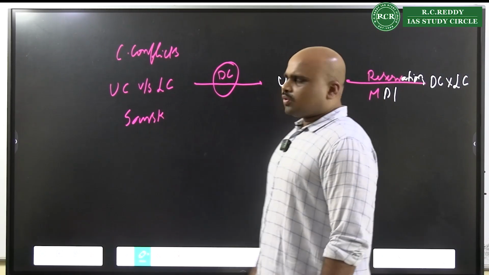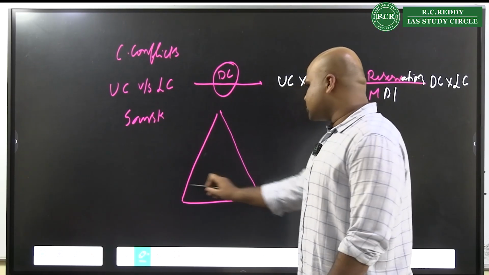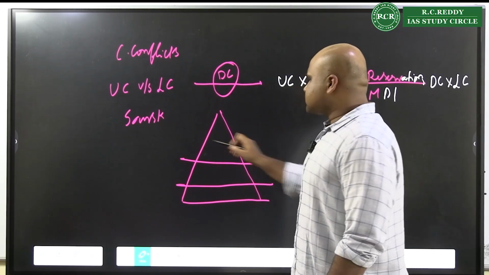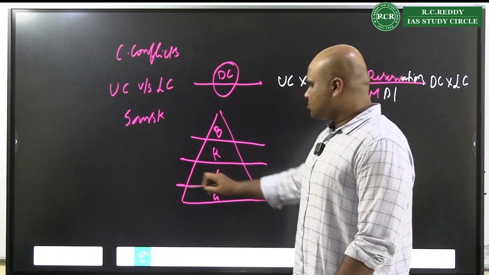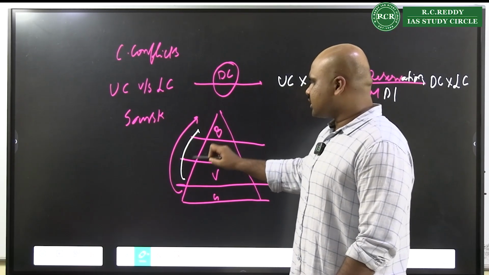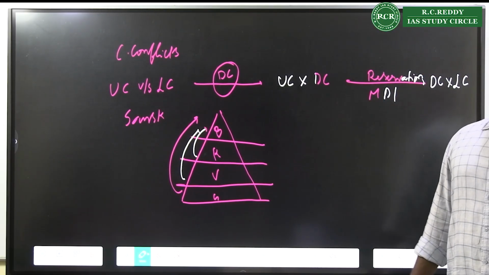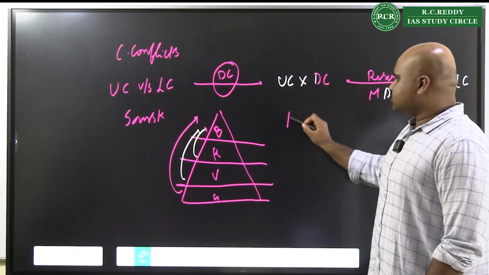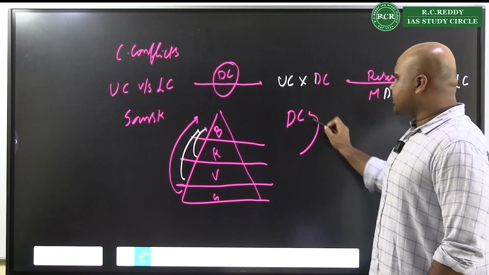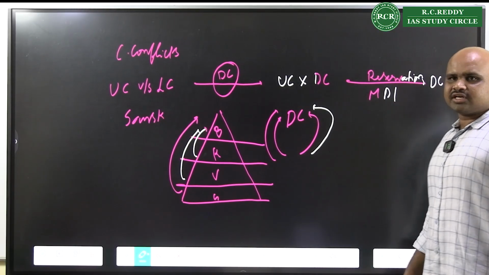When you talk about Sanskritization, once upon a time when M.N. Srinivas was studying Sanskritization in Coorgs, what was observed? That if this is Brahmins, this is Kshatriyas, Vaishyas and Sudras, the lower sections were trying to emulate the practices of the upper section. That is Sanskritization. Or the lower sections of the society were trying to emulate the practices of the dominant caste.